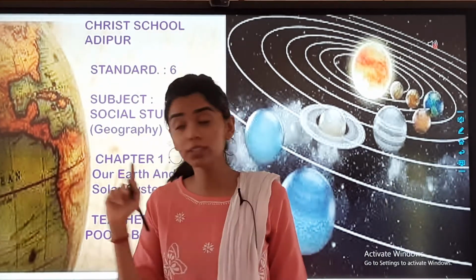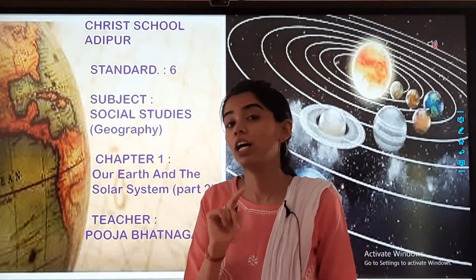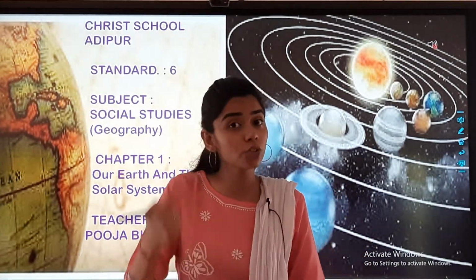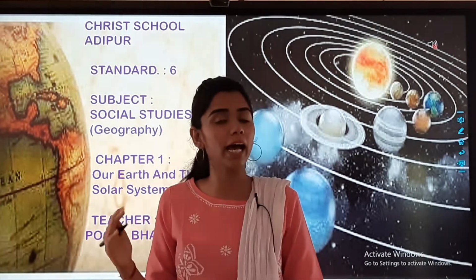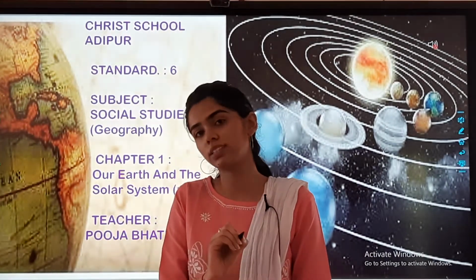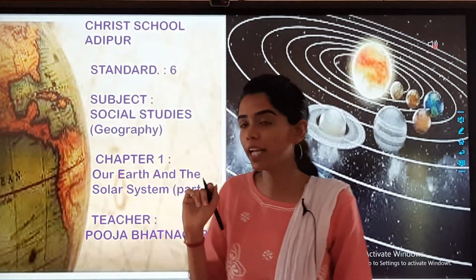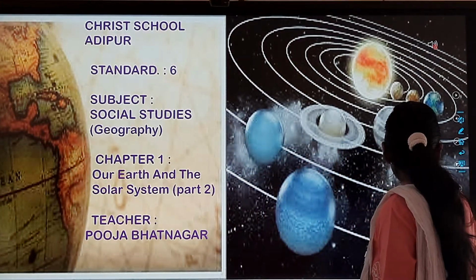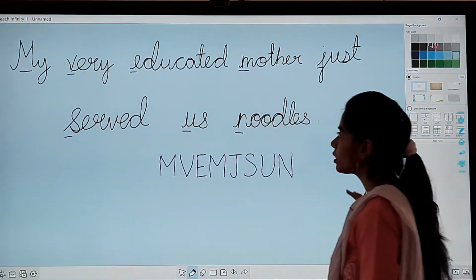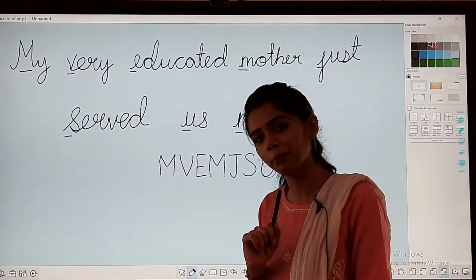Now before starting the topic, I would like to teach you how to remember the names of the planets in the proper sequence. See children, it is important that we remember the names in the proper sequence. So here is a small trick through which you can remember.